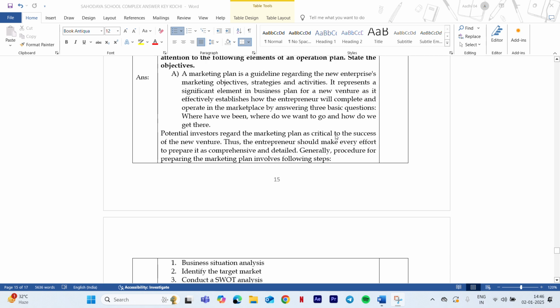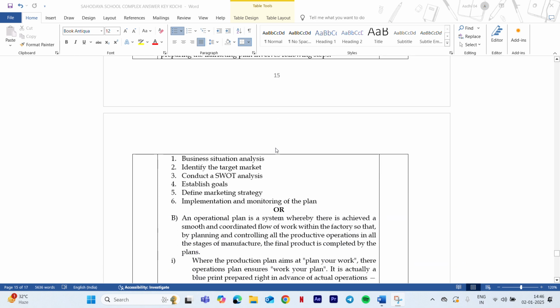You need to explain what is marketing plan, then list out the steps. Simply listing out doesn't give you marks. Again I'm explaining, you need to explain each and every point in sentences to score the full 5 marks. You need to explain what is business situation analysis, how do we identify the target market, what are the different ways to identify the target market, what is SWOT analysis, how do we conduct SWOT analysis, how do we establish goals, how do we define market strategies. All these things should be explained.